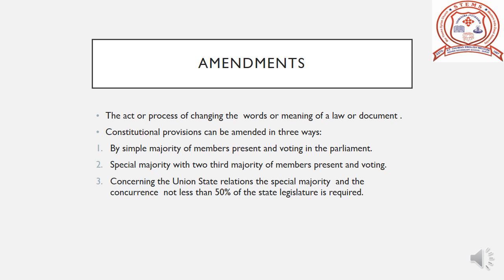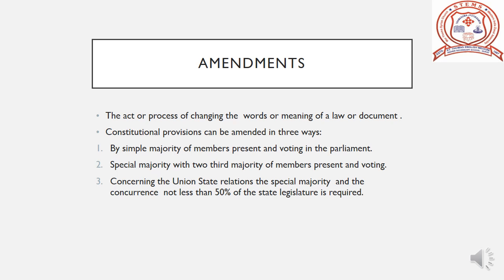The Indian Constitution can be amended as and when required. Constitutional provisions can be amended in three ways. First, by simple majority of members present and voting in the Parliament.